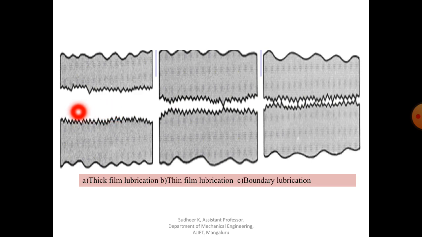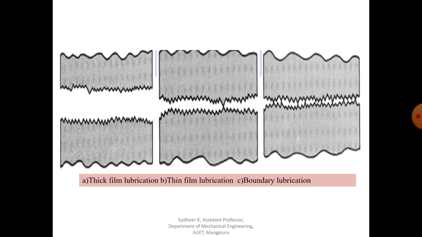film of lubricant. So here there will be a lubricant present between the journal surface and bearing surface, and there will not be any metal to metal contact. There will always be a thick film present between the two surfaces, so there should not be any metal to metal contact. Such lubrication we call thick film lubrication, and the bearing which works on this principle we call a thick film lubrication bearing, one of the sliding contact bearings.